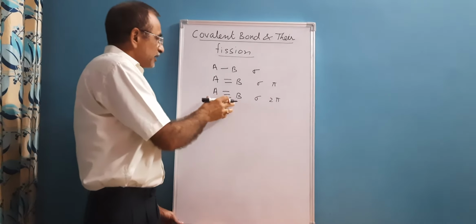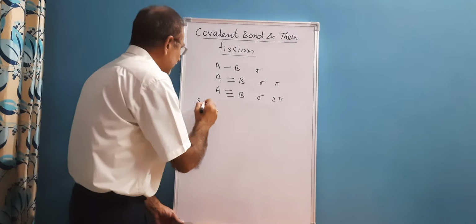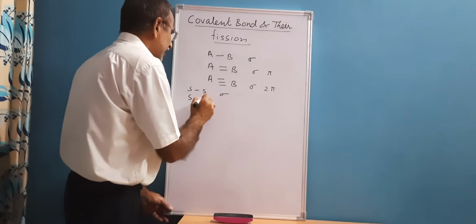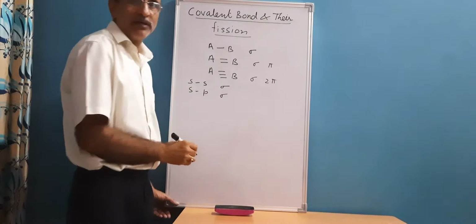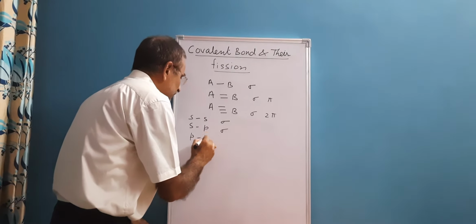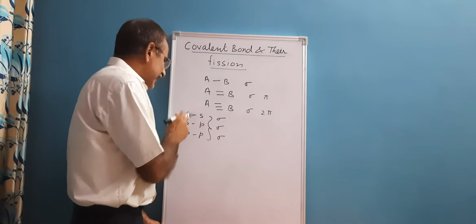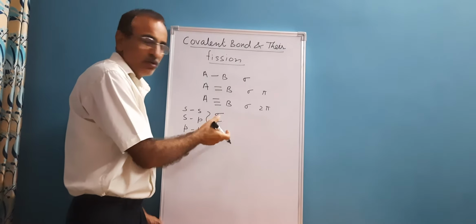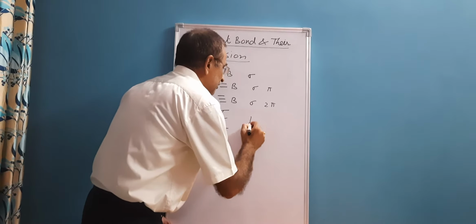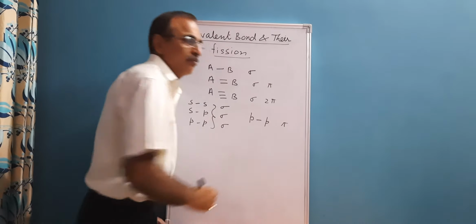Normally, it is a well known fact that whenever there is overlapping of s and s orbitals, a sigma covalent bond is formed. With s and p orbitals, again a sigma covalent bond is formed, and with the head-on overlapping of p with p orbitals, there will again be formation of a sigma covalent bond. In these three cases, we have a sigma covalent bond. But whenever there is lateral overlapping of p and p orbitals, there will be formation of a pi covalent bond.